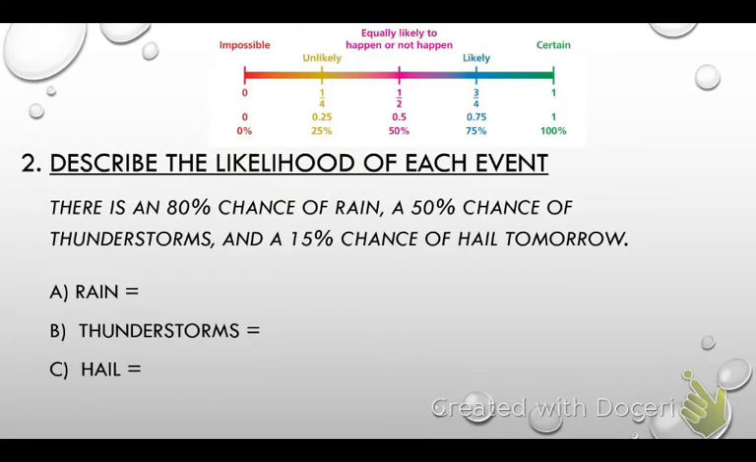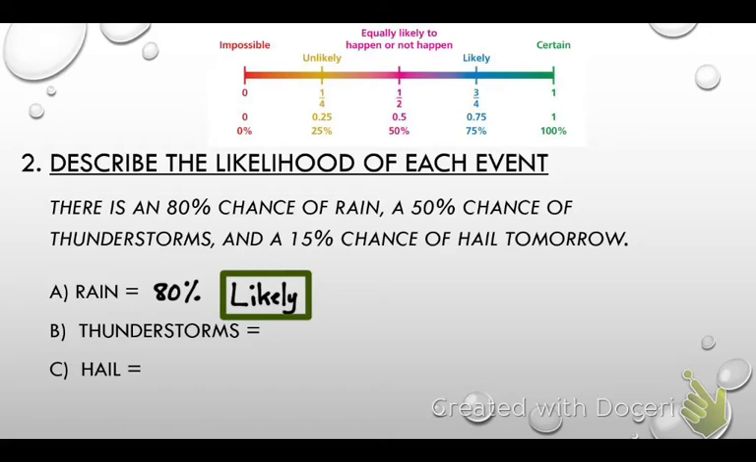What's the percentage chance of that? 80%. I want you guys to write 80% chance. Now, if I look up there on that graph that we just talked about, what word goes with the 80%? Likely. Okay, so if someone says, there's an 80% chance it's going to rain tomorrow, it is likely that it will rain tomorrow. Or you could even say very likely.